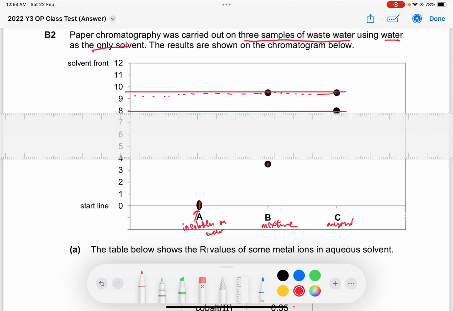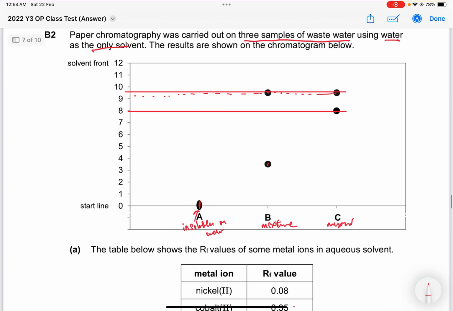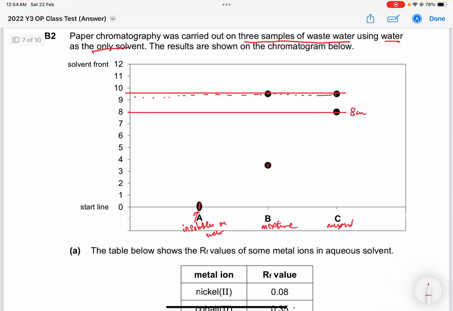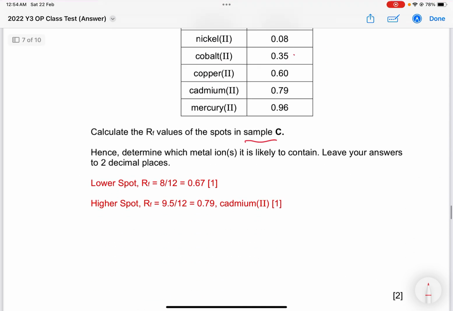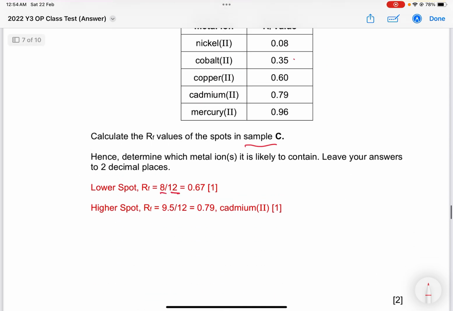So the first spot, or the spot at the bottom, this one is about 8 cm. This one here is about 9.5 cm. I know my solvent front is at 12. Okay? So take note, always use your decimal places properly, so it's 12.0. So the lowest spot is 8 divided by 12, which is 0.67. The highest spot is 9.5 divided by 12, which is 0.79.